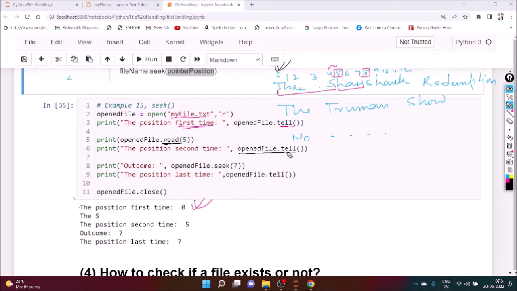Now read the content of the current location, 5 definitely, after 4 it is 5. Now file dot seek 7 means relocate to 7. Instead of 5 it will change to this location 7, using the seek instruction. And if you re-execute the tell part, it will return 7.